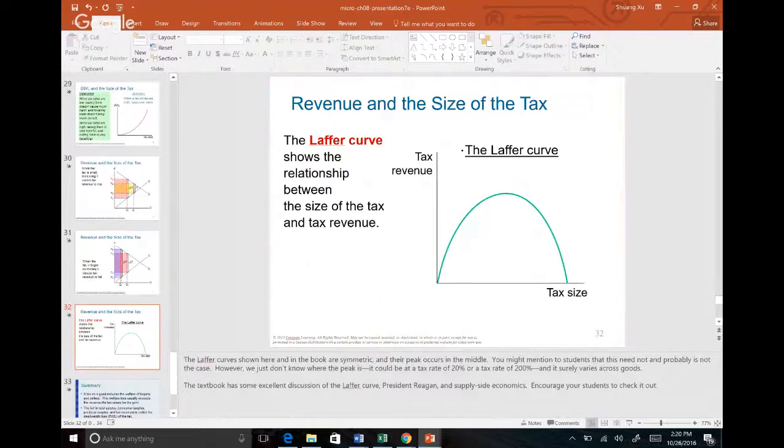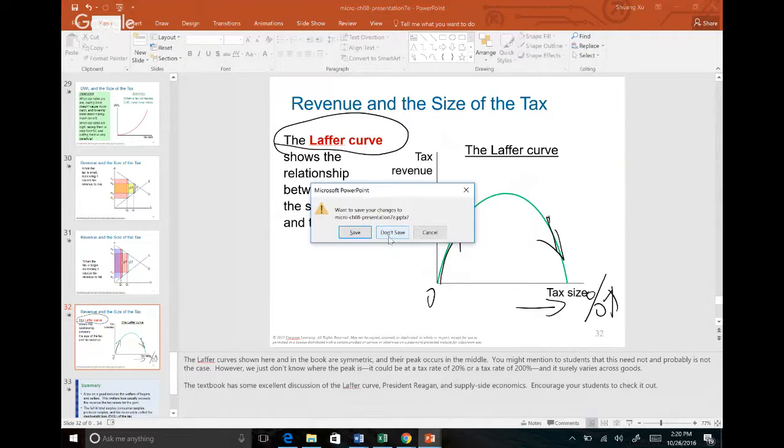All right, let me see what else I need to talk about for this chapter. Okay, so know what the Laffer curve is. It basically means that as your tax rate, the percentage of tax, is increasing, this revenue curve changes. At the beginning, when you increase your tax rate, your revenue goes up, but at the end, when you increase the tax rate, your revenue goes down. Okay, so that's the Laffer curve. All right, so that's chapter 8.